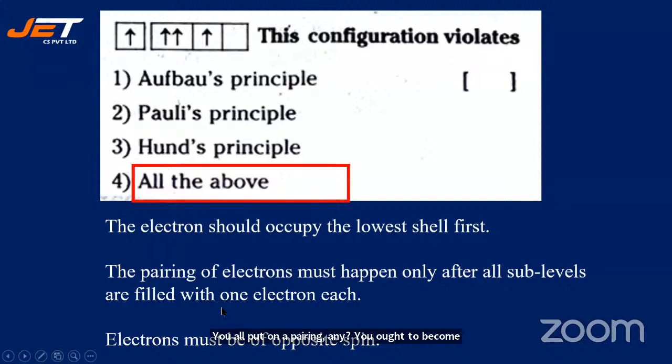Electrons must be of opposite spin. Here when they are paired, both are showing the same spin, which is not possible. One should be upward, the other should be downward. So these three principles are violated here. Is it okay? All right. Let's go for the next one.